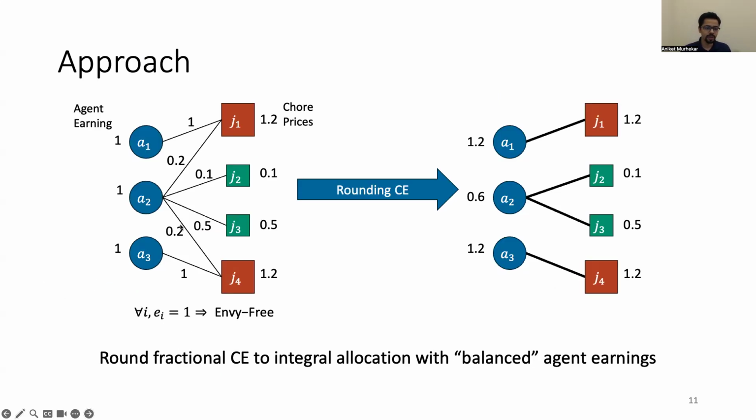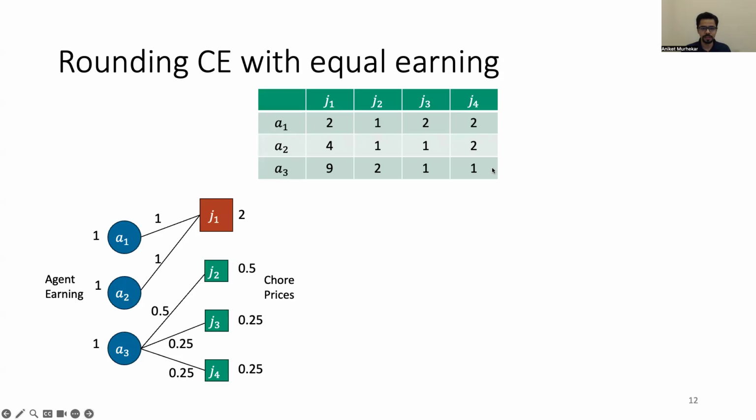In this example, where the disutilities of the agents are specified in this table, you again have three agents who are trying to earn $1. And the competitive equilibrium looks something like this. There is a high price chore whose price or payment is $2. This payment of $2 is given to agents A1 and A2, who both meet their earning requirement just by doing this chore J1. Because its payment is high, it's indicated in red. And agent A3 earns the $1 by doing three chores, J2, J3, and J4, whose price is small, so it's indicated in green. So what happens if you round such a competitive equilibrium?